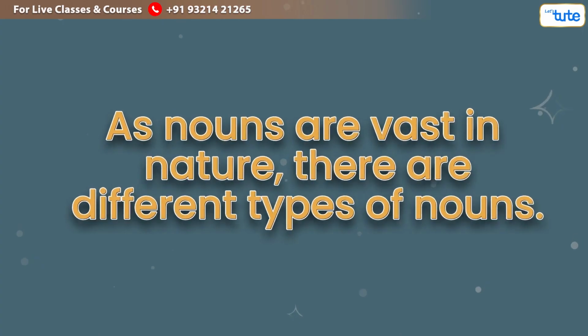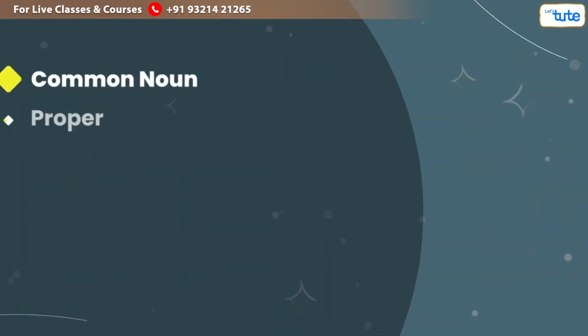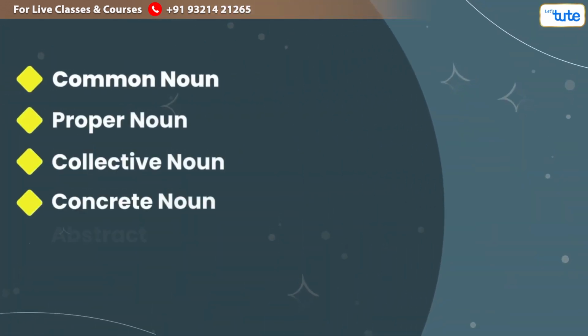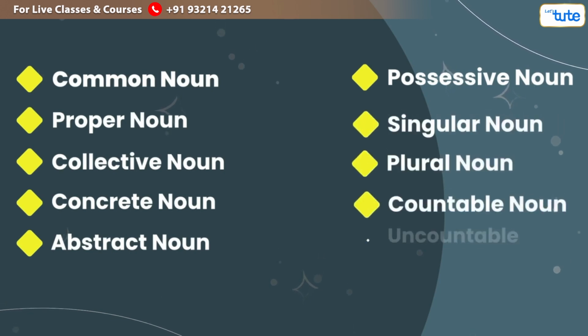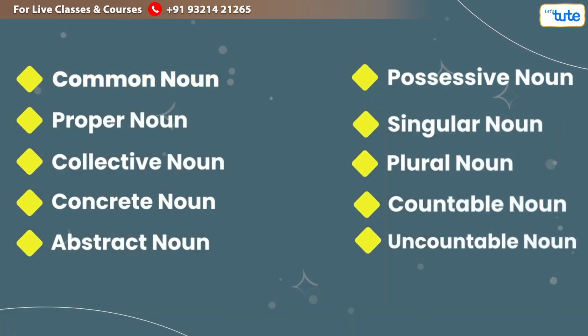As nouns are vast in nature, there are different types of nouns. They are common noun, proper noun, collective noun, concrete noun, abstract noun, possessive noun, singular noun, plural noun, countable noun, uncountable noun. Let us look at common nouns.